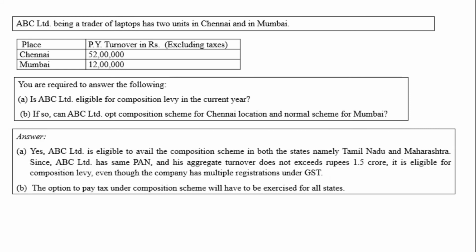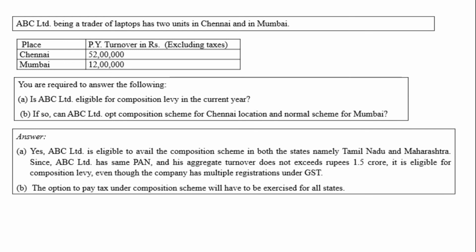Now answer of question number 1. Yes, ABC Limited is eligible to avail the composition scheme in both the states, namely Tamil Nadu and Maharashtra. We are given that Tamil Nadu is the state for Chennai and Maharashtra is the state for Mumbai.